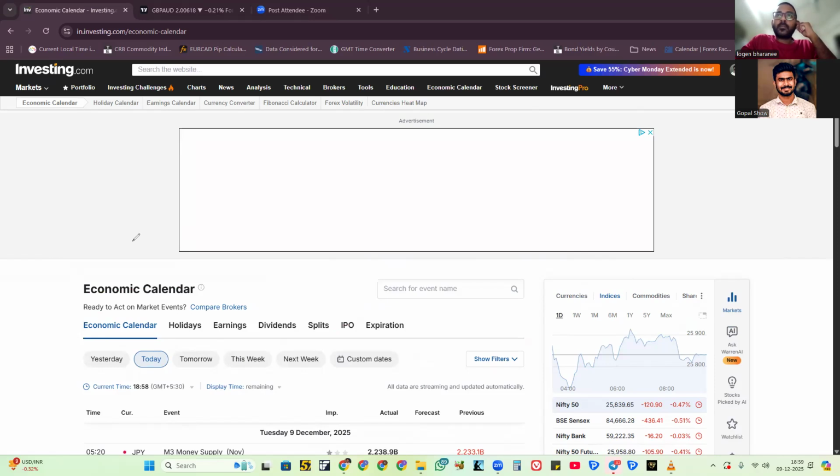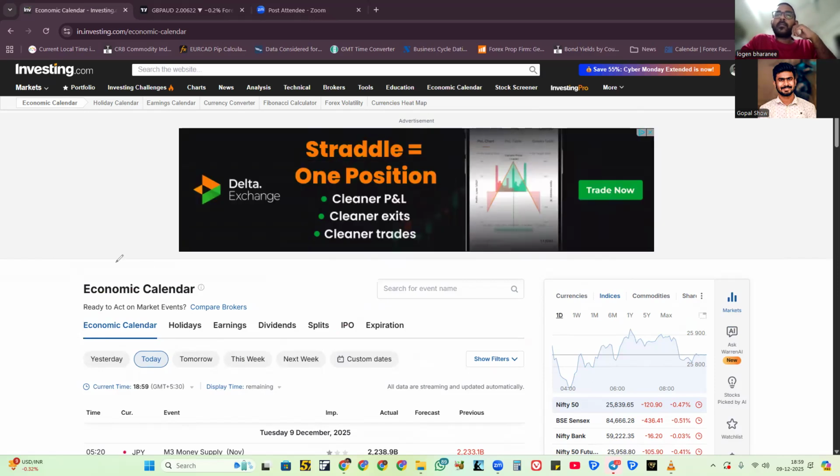Suppose, I'm just giving an example, the euro. They have the economy, and they are doing very good. At some point they are analyzing GDP data and CPI data. Mostly these two data are very important to analyze the interest rate. So what should it be, would it be increased or decreased?